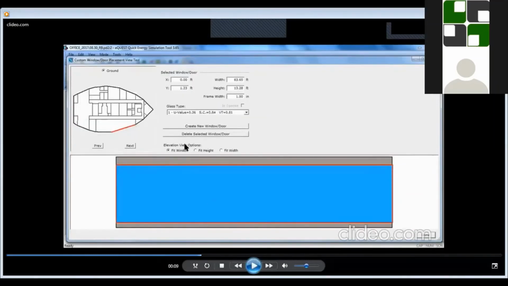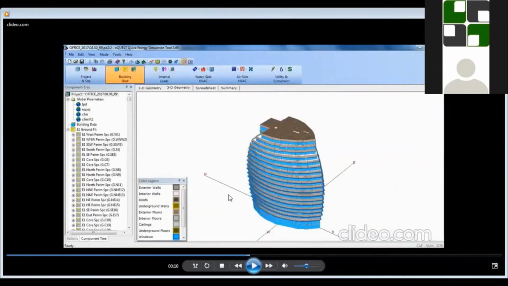Next is the window placement. After modeling the floor plan, the windows have to be marked as per the proposed building. We have to make it similar to the floor plan which the architect has prepared. The glazing can be given by clicking on the outer surfaces of the building. This is also part of wizard mode, and the complete 3D model is coming up here. This has been done in the wizard mode.